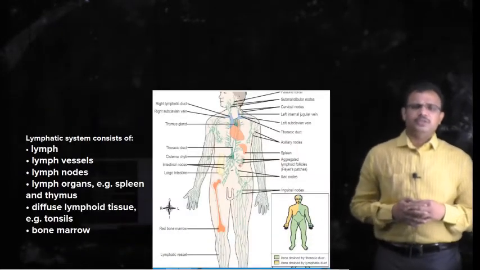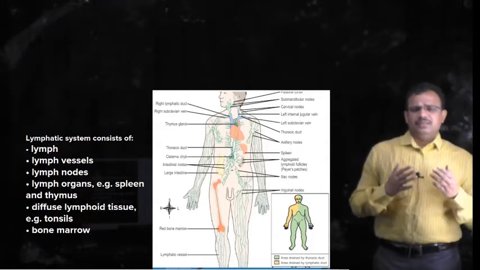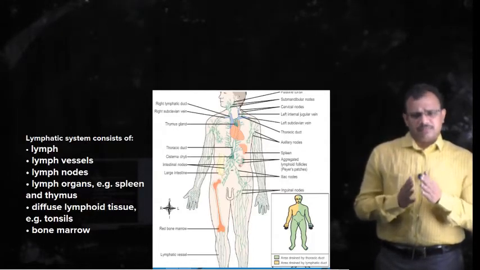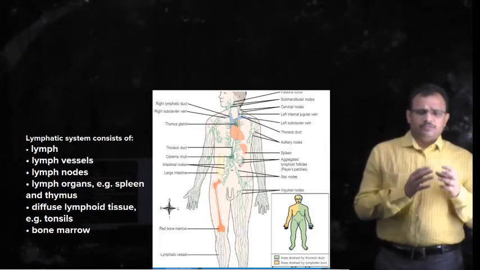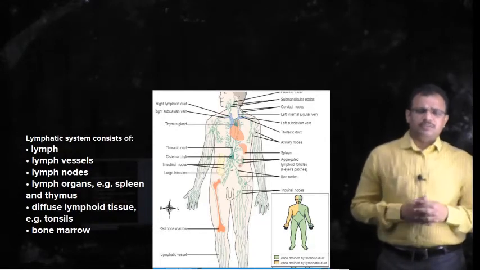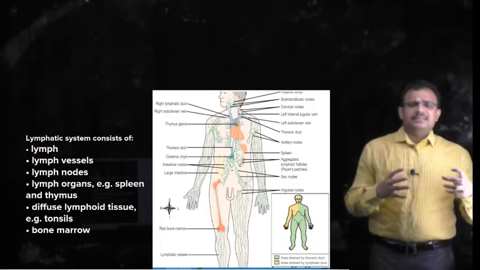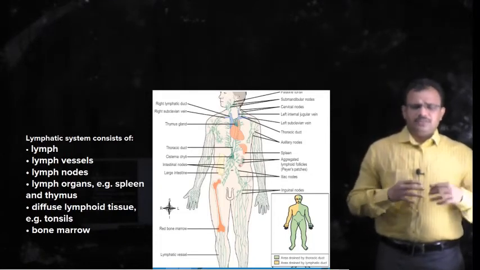Now you understood what lymph is. Lymph is that fluid which has come from the blood vessels into the tissues and remains within the tissues without going back into the blood vessels, and it is collected as lymph by the lymph capillaries which are present in all the tissues.